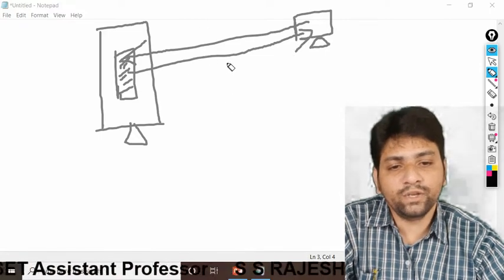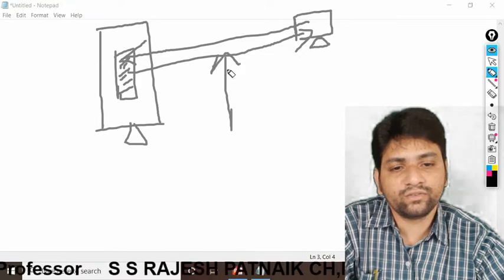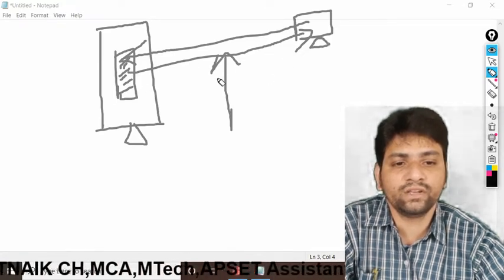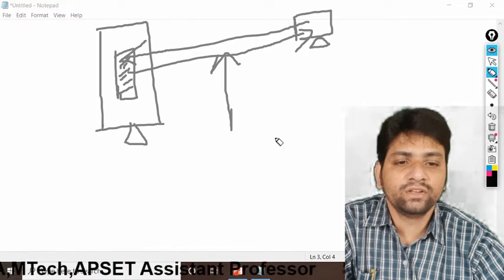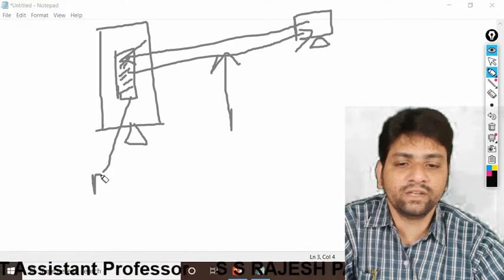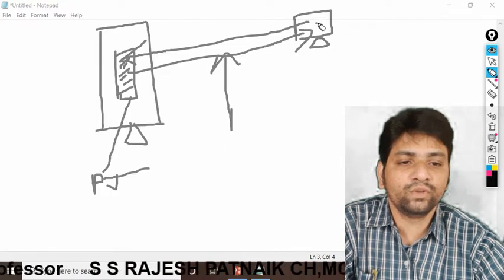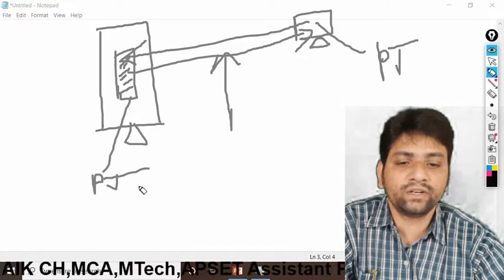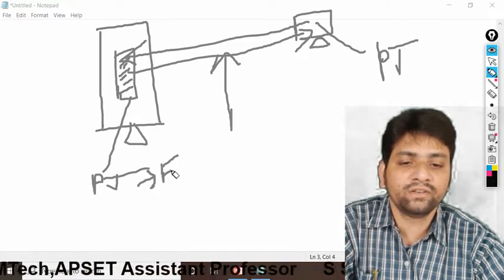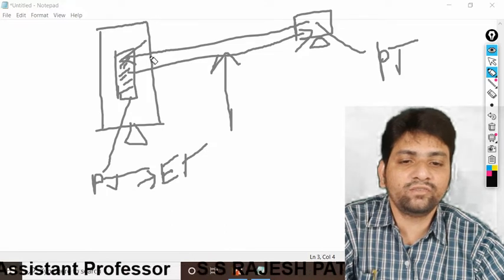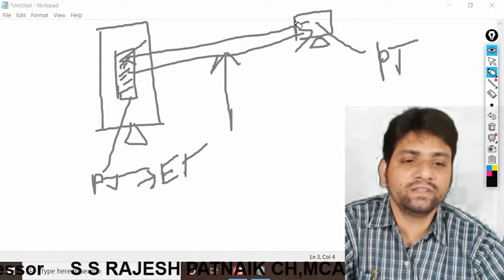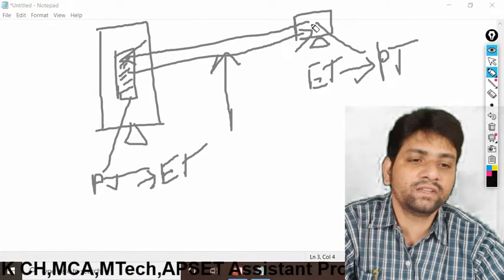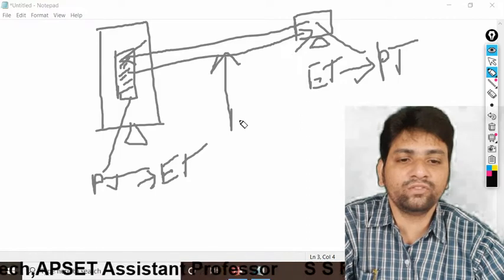In between, anybody may hack. For that purpose we have different types of protocols. Here we have plain text, and here also plain text. Plain text is converted to encrypted text. Encrypted text moves through the communication channel, then the encrypted text is converted back to plain text at the client level. This is the process we know.